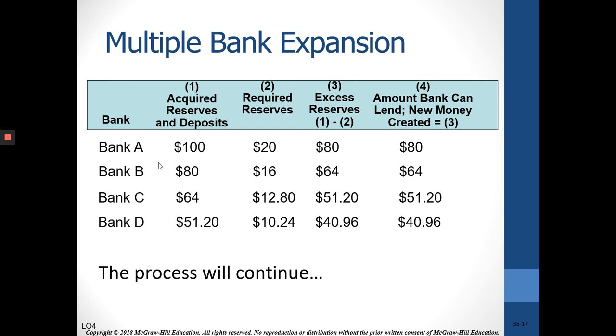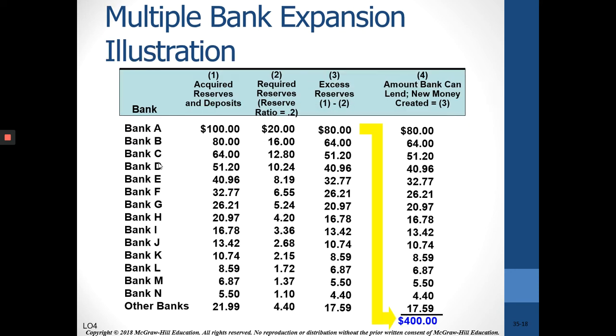Let's say that someone bought something with that loan and the money was deposited in Bank B. So Bank B now has $80. They have to hold 16, can safely lend 64, and so on. The process will continue, so the money supply could totally increase by $400 from that original $80. What we can do here is determine the money multiplier, which is 1 divided by the required reserve ratio.